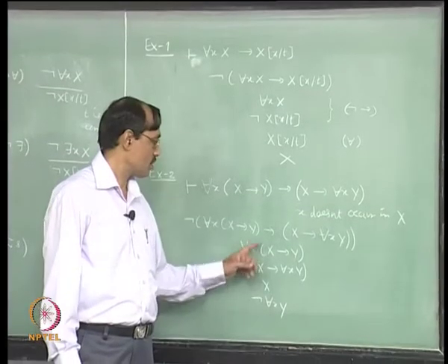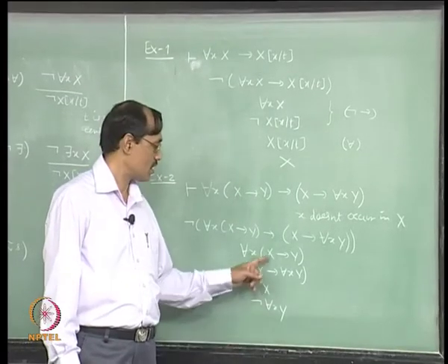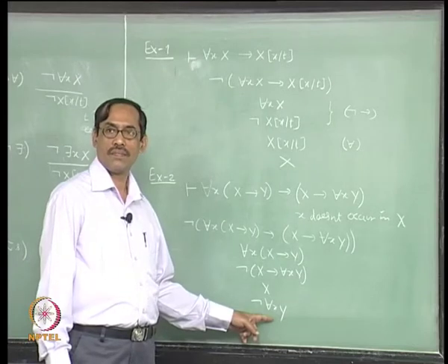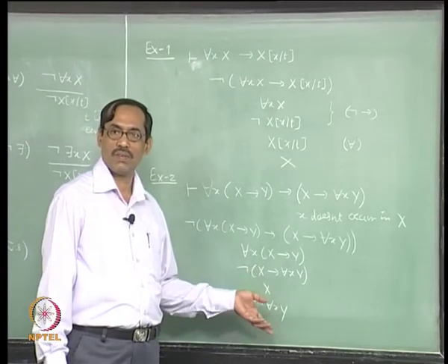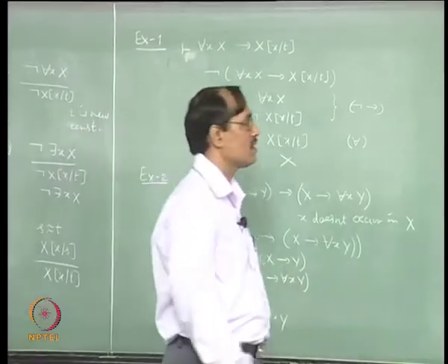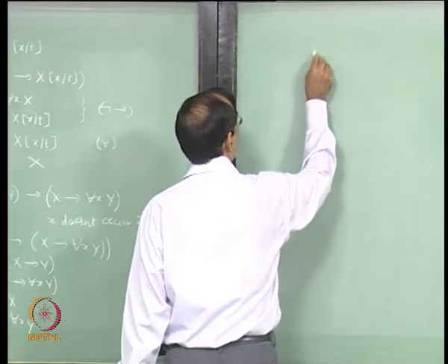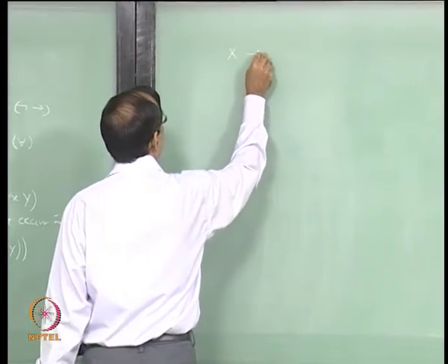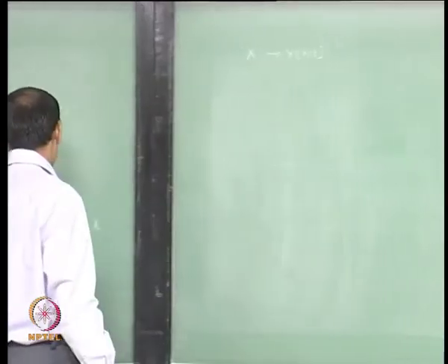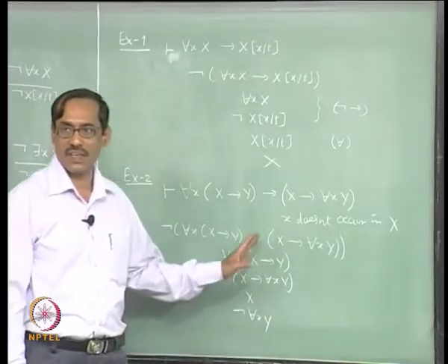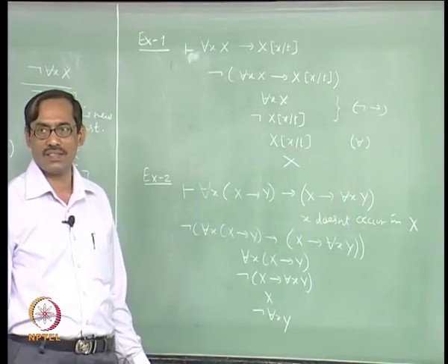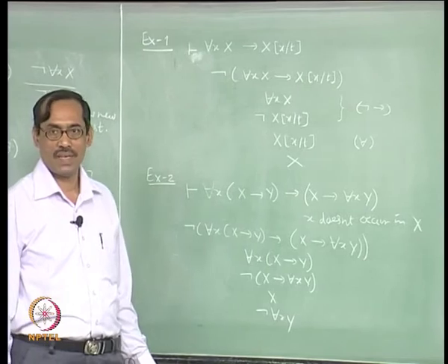Now, here you have for each x, x implies y and not for each x y, fine. So, which one to use, this one or this one? Both of them you can use, no problem, right. If you use this one suppose, so what does it give? It gives x implies y, some x by t, x may be occurring in y, x does not occur in x. So, even if you take x by t, it has no effect on x, it is same, right.